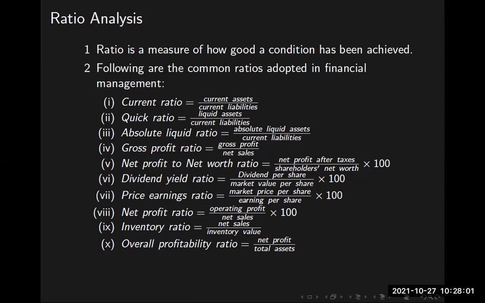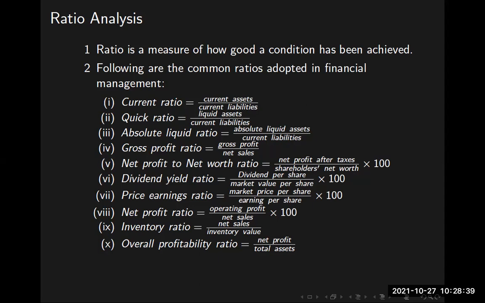Overall profitability ratio. Net profit divided by total assets. Total asset means money held in our hands, any asset in the form of building, machinery, raw material or inventory, everything put together. We call it total asset. Net profit is the profit we make after paying taxes, salary, electricity bill, phone bill and all liabilities. Net profit divided by total assets is overall profitability ratio. This is the ratio through which we can ascertain whether this company makes any profit or not, is worthy of a purchase or not.